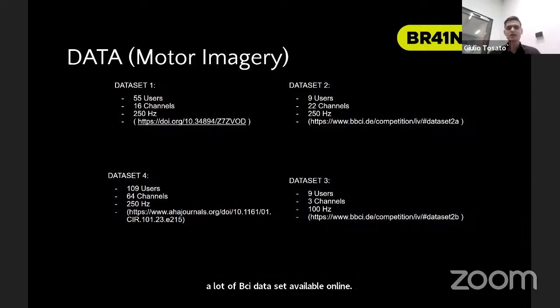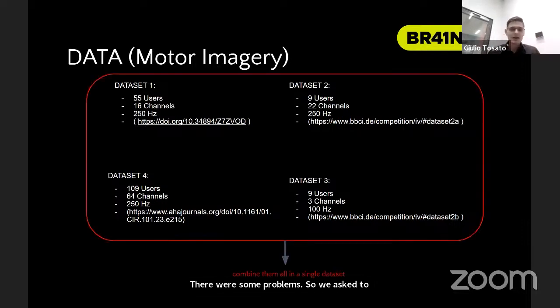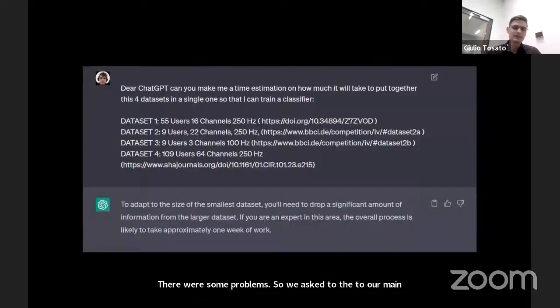So we were trying to do something with motor imagery, taking these datasets together, but given that they are obviously heterogeneous, there were some problems. So we asked our main teacher, ChatGPT, and ChatGPT told us that we need a week, if we are great experts, because we need to rescale and make these datasets compatible with each other.